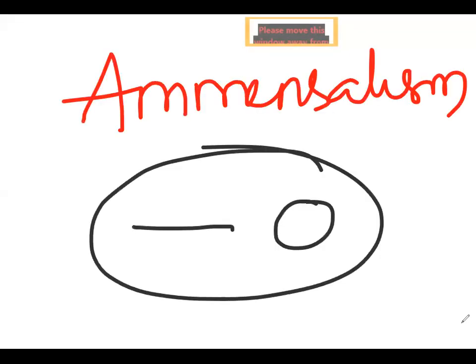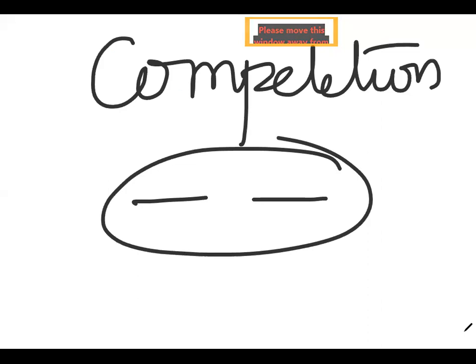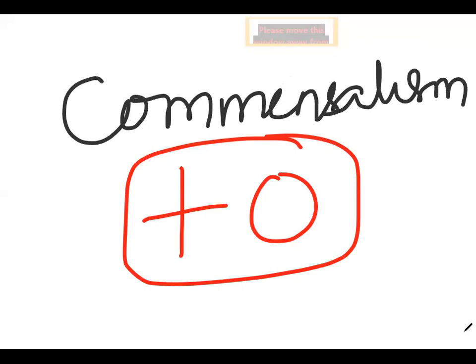In brief, we can see interactions between the species are grouped into six types. What we said: mutualism, commensalism, parasitism, and amensalism. Here both the species benefit in mutualism, and both lose in competition in their interactions with each other. The interaction where one species is benefited and the other is neither benefited nor harmed is said to be commensalism.